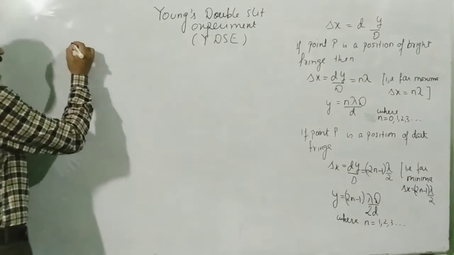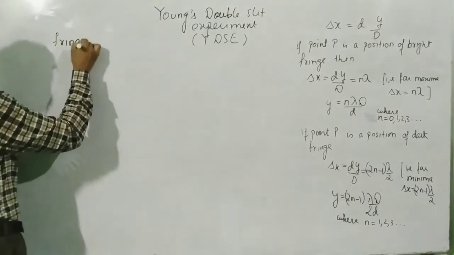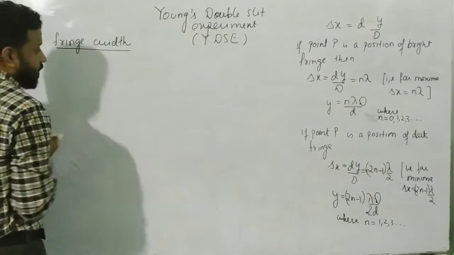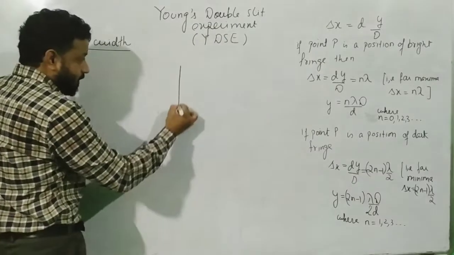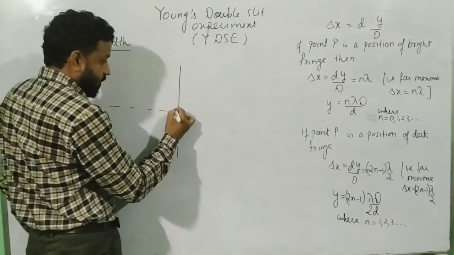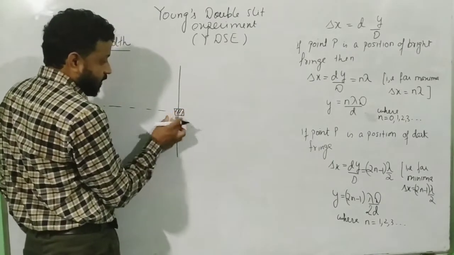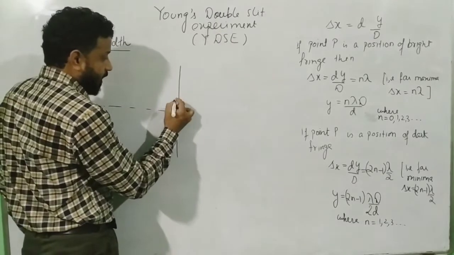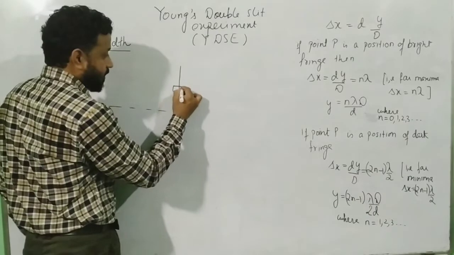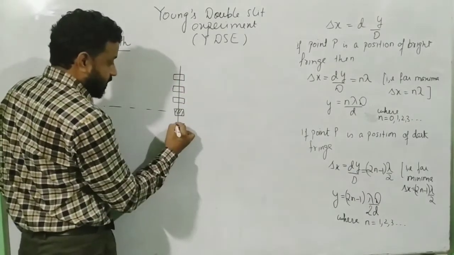So what we are going to do next is discuss the concept called fringe width. Now we know that on the screen, if this is my central one, we have alternate patches. Suppose I consider this to be bright, then I have a dark region, then again a bright, then again a dark, and then again a bright, then dark, and again a bright, and so on. And the same thing on this side also.